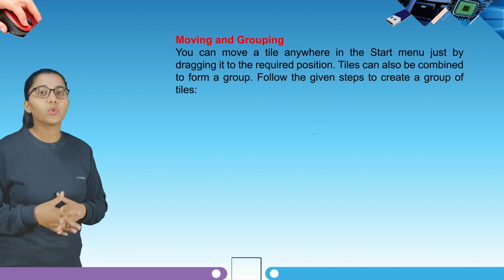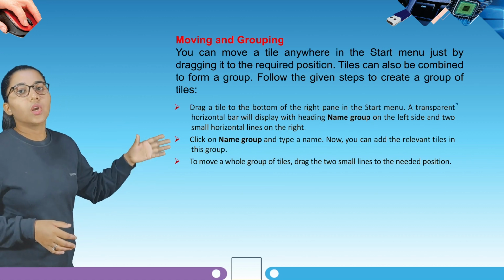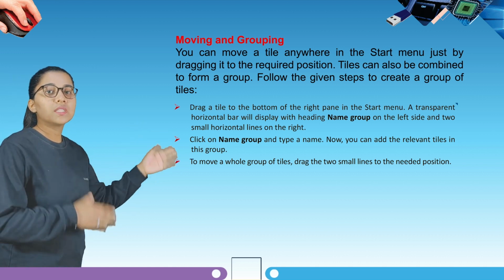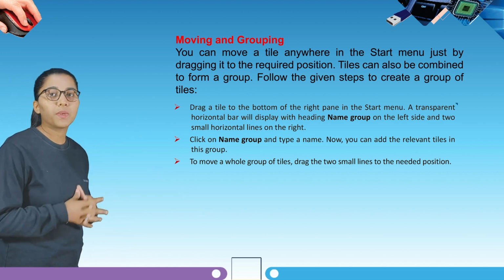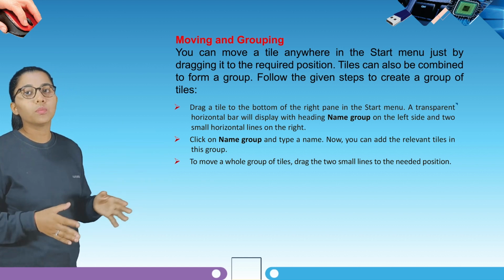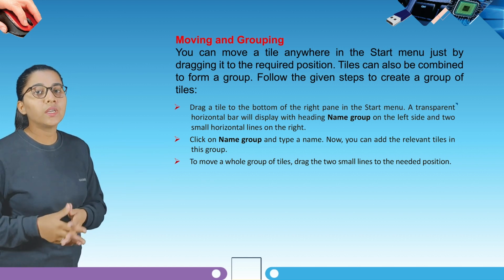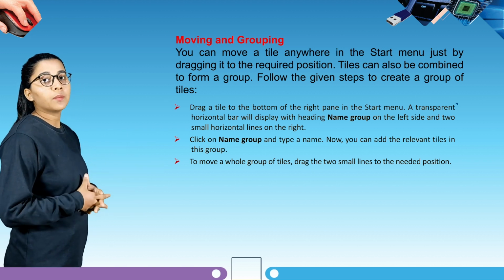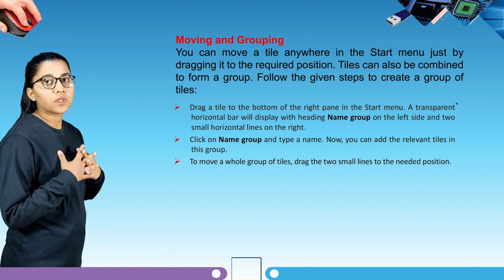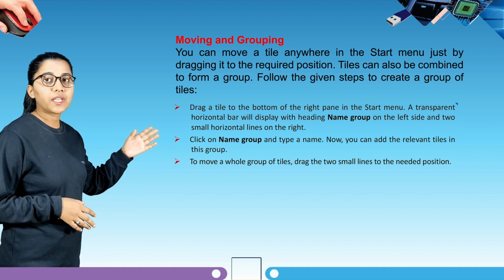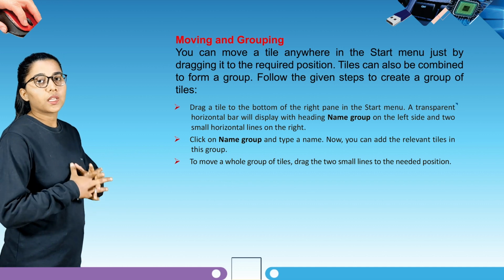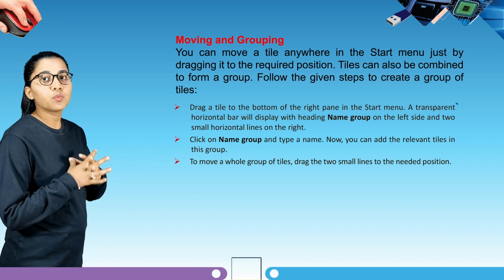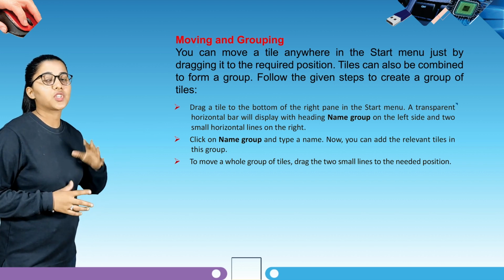First, drag a tile to the bottom of the right pane in the start menu. A transparent horizontal bar will display with the heading name group on the left side and 2 small horizontal lines on the right. Now click on name group and type a name. Now you can add the relevant tiles in this group. To move a whole group of tiles, drag the 2 small lines to the needed position.